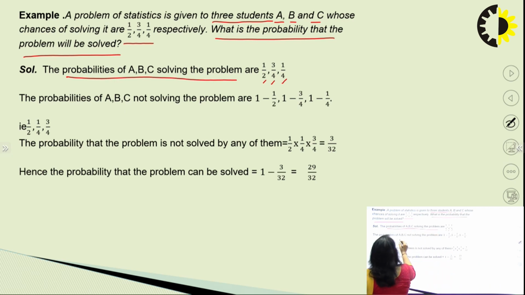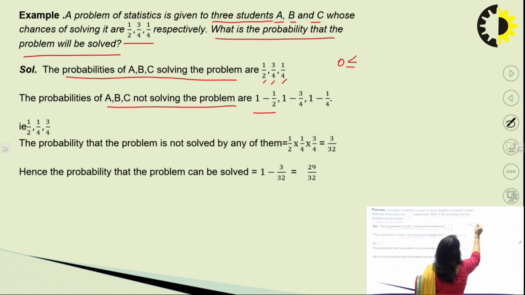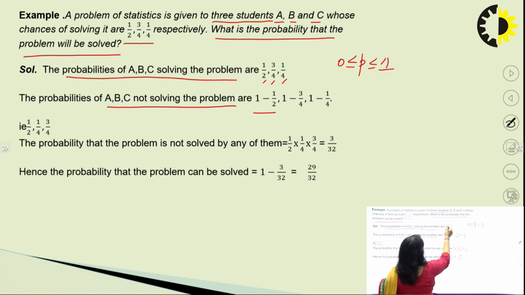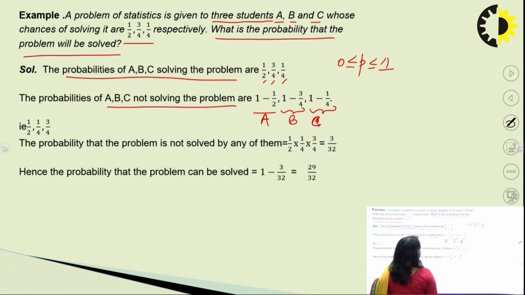Now, the probabilities of A, B and C not solving the problem will be 1 minus 1 by 2, since the probability value for any event lies between 0 and 1. So 1 minus 1 by 2 will be the probability of not solving by A, this will be the probability of not solving by B, and this will be the probability of not solving by C. So 1 minus 1 by 2, 1 minus 3 by 4, 1 minus 1 by 4. These three probabilities turn out to be 1 by 2, 1 by 4 and 3 by 4 respectively.